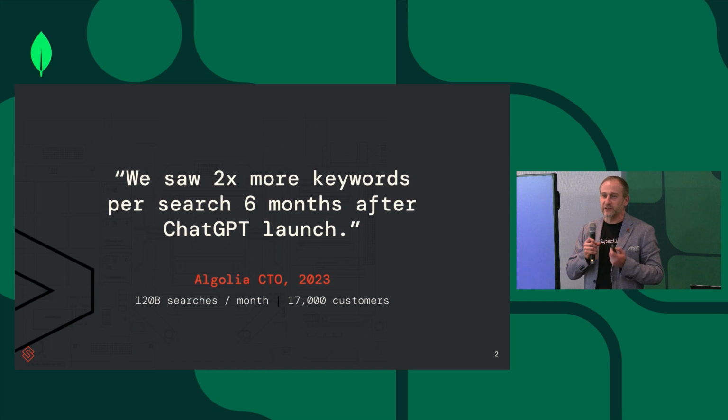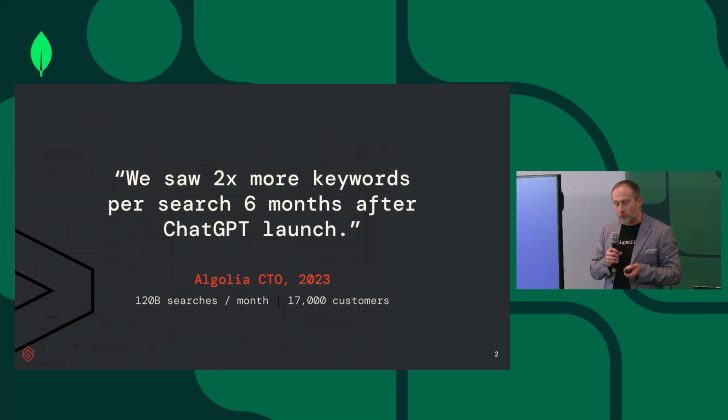So why do you want to do vector search over complex data? You probably know Algolia. They've been serving a bunch of companies, especially in the e-commerce space, with search. And ChatGPT is driving a new phenomenon. People are entering more keywords into the search box. You get used to asking complex questions, and people use it everywhere, not only in ChatGPT. And so they've seen double the number of keywords in 6 months after the launch of ChatGPT.